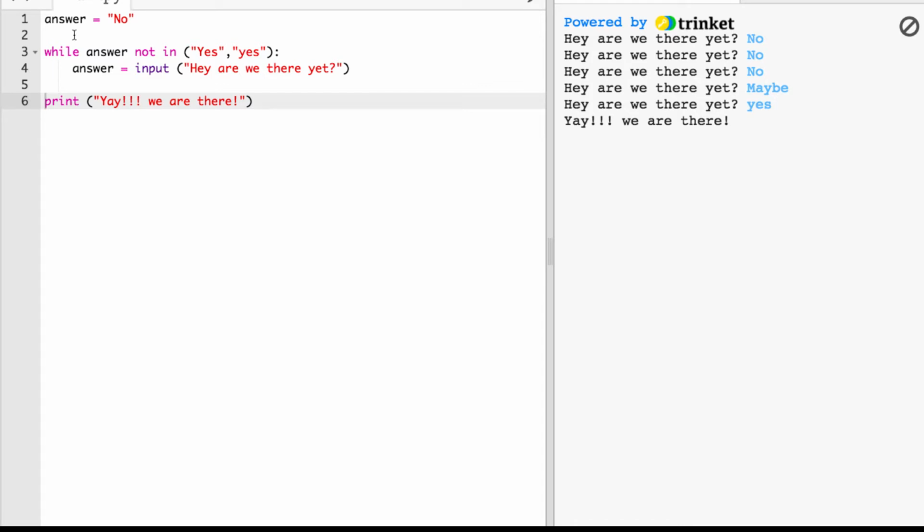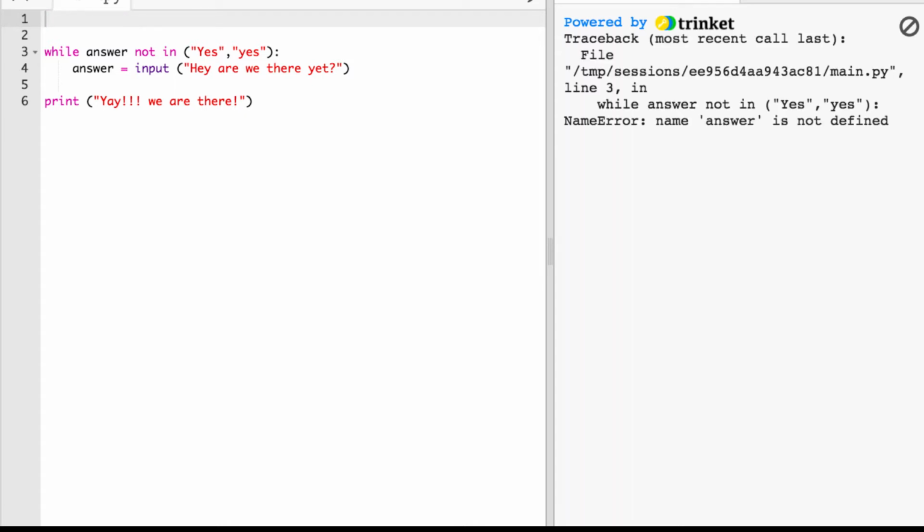Now, with while loops, you have to start with this answer. In this case, this is a variable that we've created called answer, but that's not a keyword in Python. In other words, we're not really speaking Python's language. We're actually creating a new variable called answer. If I were to delete that line, I will get an error, a name error specifically, because answer is not defined. So the first time you run that loop, you need to first initialize, or start, the variable. You have to create the variable first.